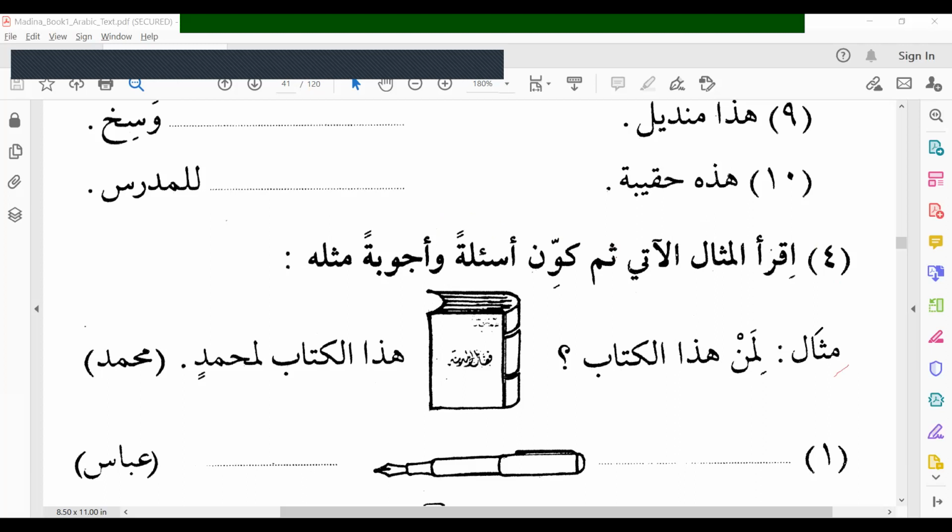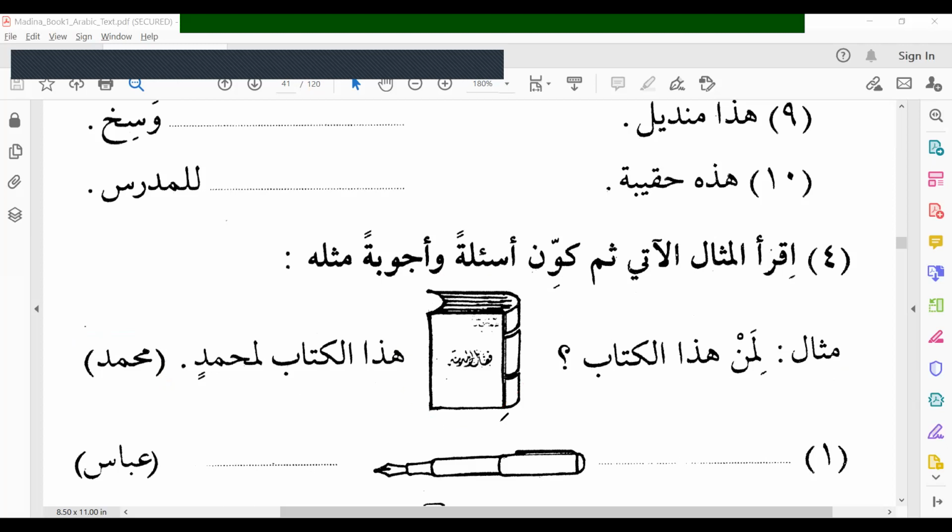Mithal, example. Liman hadal kitabu. Whose is this book? Hadal kitabu li Muhammadin. This book belongs to Muhammad.